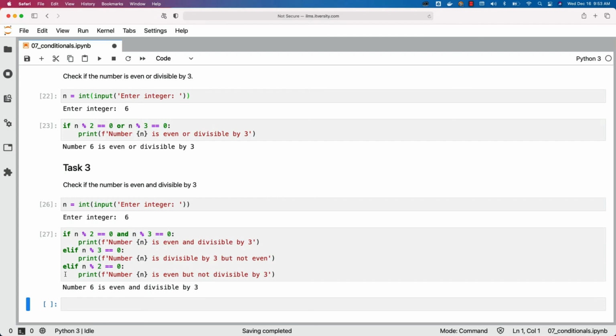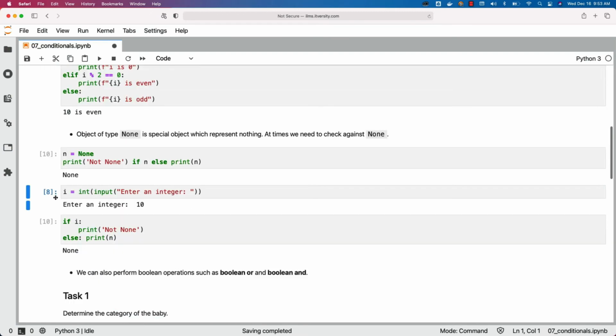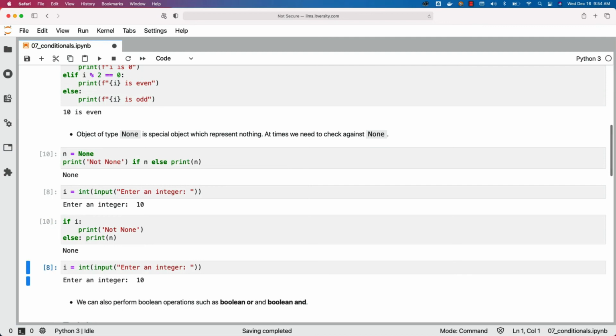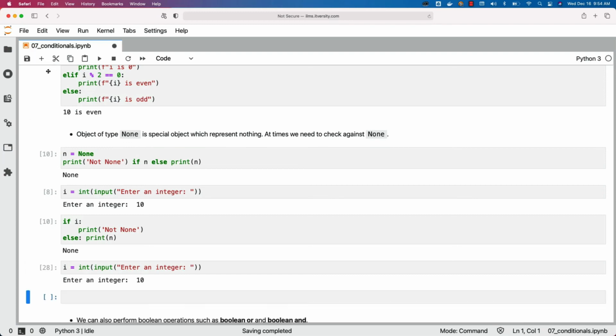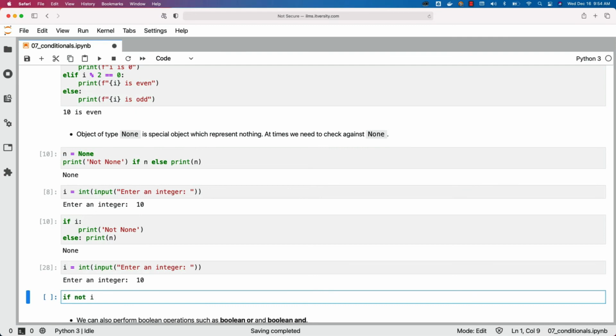You can also use the negation operation. There is an operator called NOT. You can leverage that and take care of negation also. So let me take care of an example here. In this case, let's take the input. We will be using the same one here. Let me take it as 10. So instead of saying if i mod 2 equal to 0, I will say if not i mod 2 equal to 0. If i mod 2 is not equal to 0, then we have to print odd, right? So this is how the negation will look. If not i mod 2 equal to 0, then we print i is odd, because if it is not divisible by 2, it is odd.